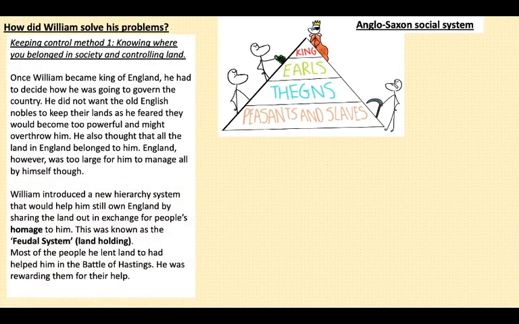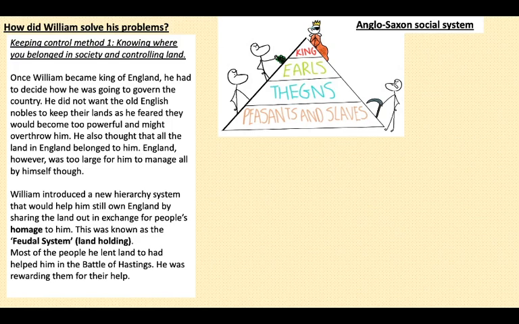However, William thought that he needed to establish some form of control in that society and controlling the land. So once William had become King of England, he had to decide how he was going to govern the country. He did not want the old English nobles to keep their lands, as he feared they would become too powerful and they might overthrow him, so take him off of his throne.